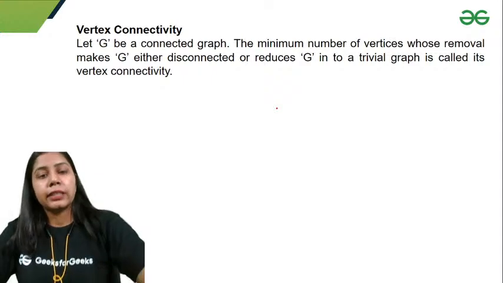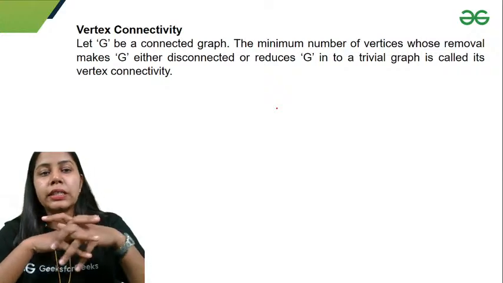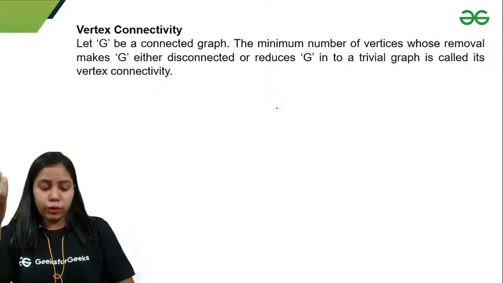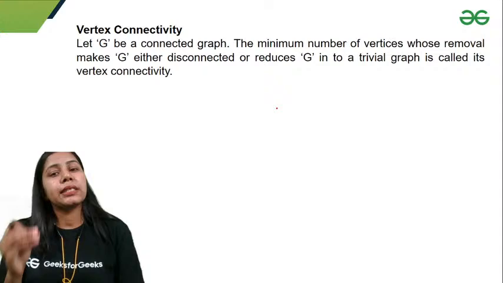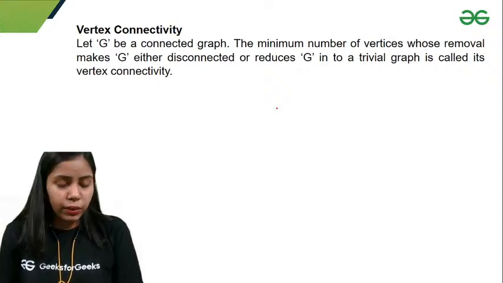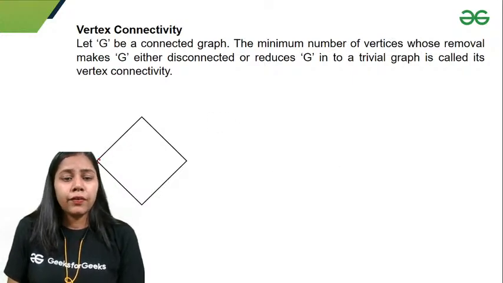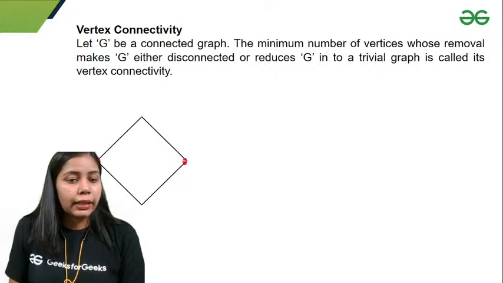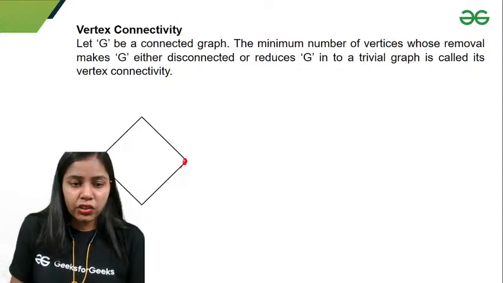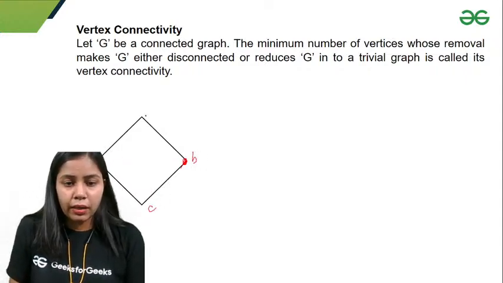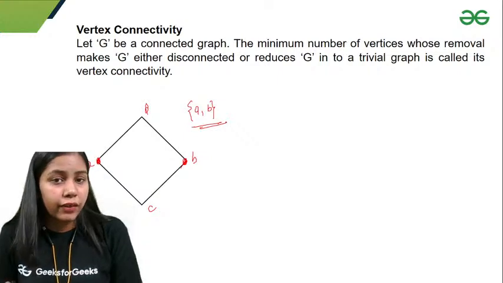Okay, the next thing is vertex connectivity. Again, same thing. We discussed edge connectivity, where we removed the minimum number of edges. Now we are working on vertex connectivity, so we have to remove the minimum number of vertices, right? It is the minimum number of vertices whose removal makes G either disconnected or reduces G into a trivial graph. In this graph, removing one vertex is not sufficient. You can simply check that if I remove A and B, then I get the graph disconnected. So the vertex connectivity for this graph is 2.